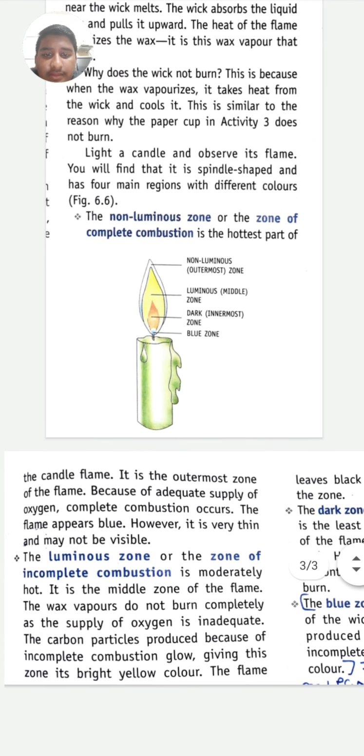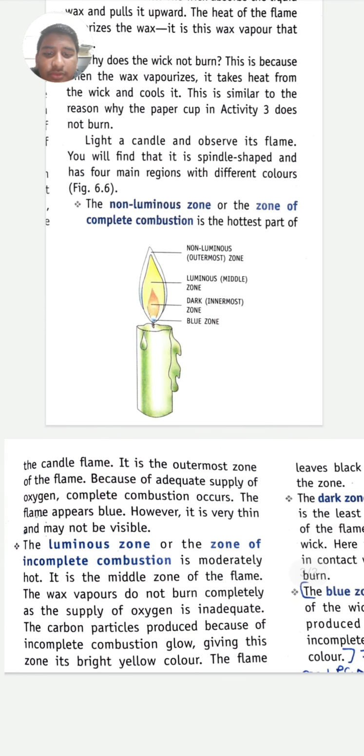See, in the candle flame, it is the outermost zone of the flame because of an adequate supply of oxygen that complete combustion occurs. The flame appears blue, however it is very thin and may not be visible. The luminous zone, or the zone of incomplete combustion, is moderately hot. It is the middle zone of the flame. The wax vapor does not burn completely as the supply of oxygen is inadequate. The carbon particles produced because of incomplete combustion glow, giving this zone its bright yellow color.